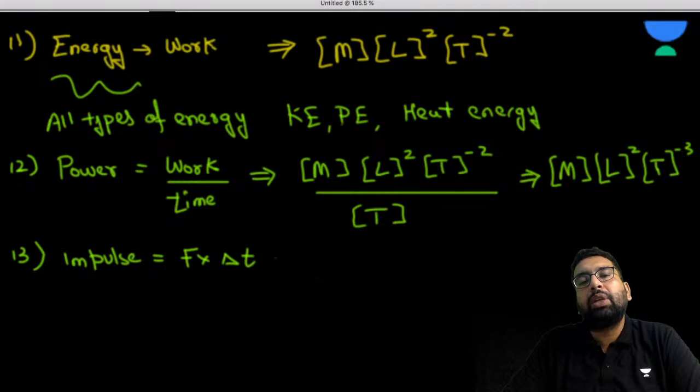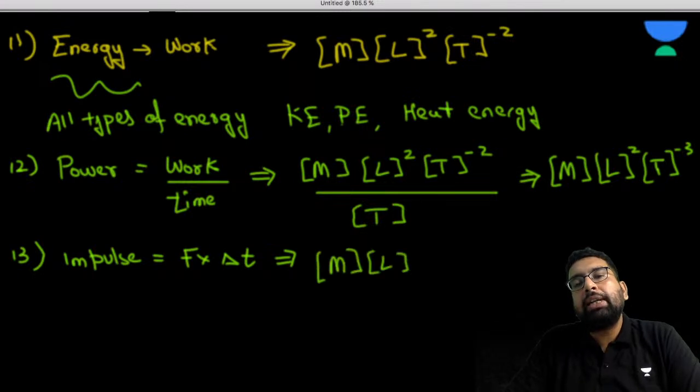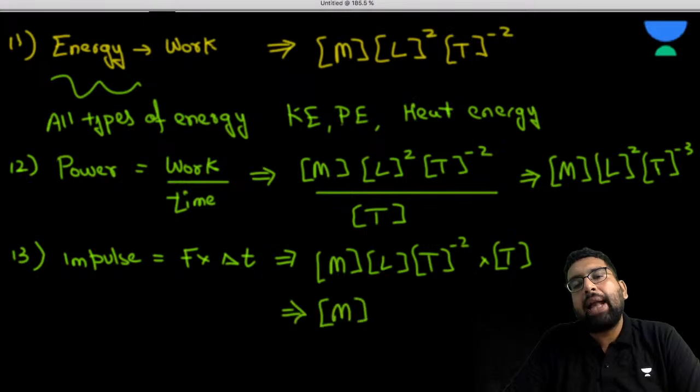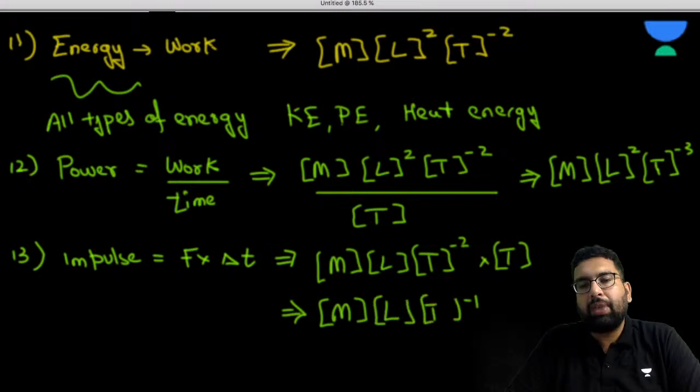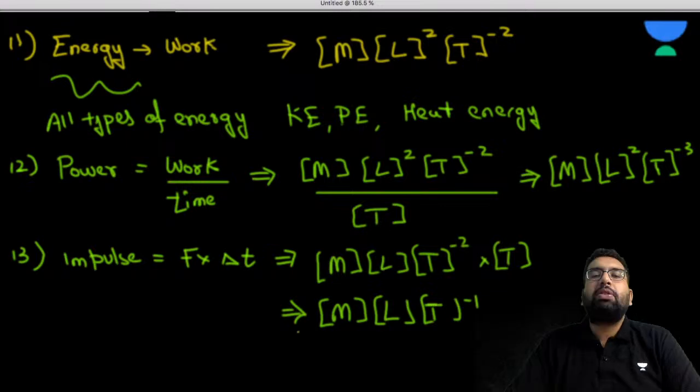So the unit of the change in time is also the second. So what is the dimension of this impulse? The dimension of force is m l t minus 2, and for time we have t. So we are going to have it as m l t minus 1. I hope it is fine to everyone. So the dimension of the impulse is m l t minus 1. I hope it is clear to everyone.